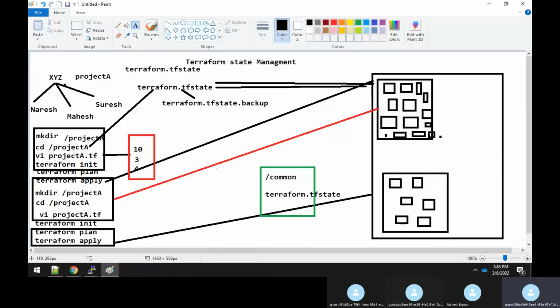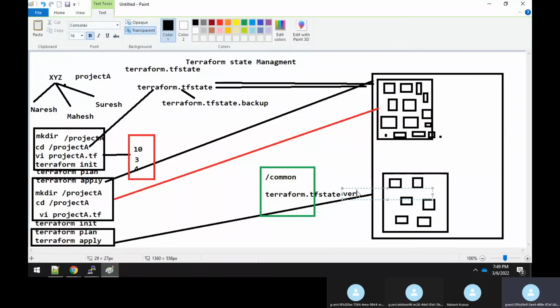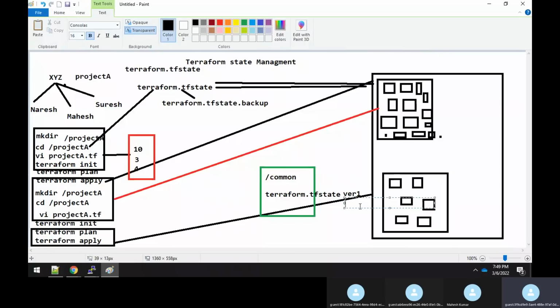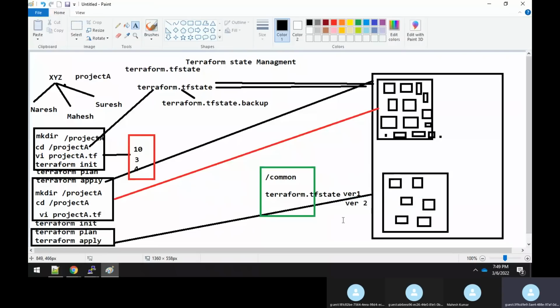So versioning means, suppose Naresh has first updated the terraform.tf state file. This has a version, something like version 1. Tomorrow Mahesh will try to pull this and do the work on the project. Again, he will try to push the terraform.tf file. Now it has to maintain version 2. So you need some kind of versioning. Otherwise, how will you know who did what changes, right? You have to maintain the version.